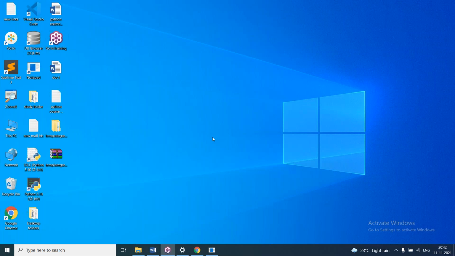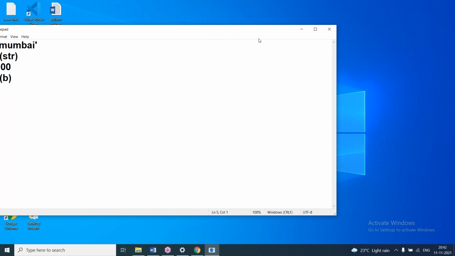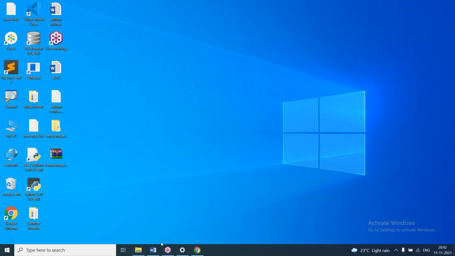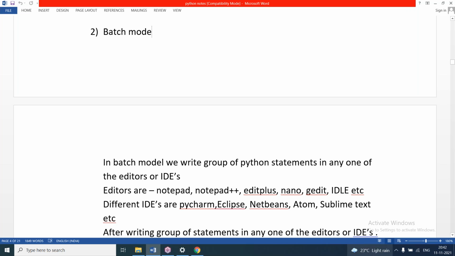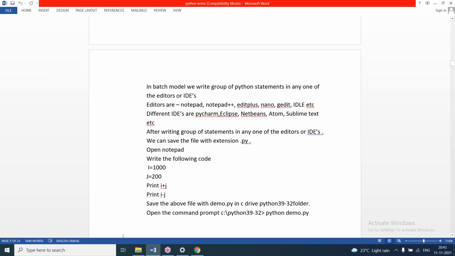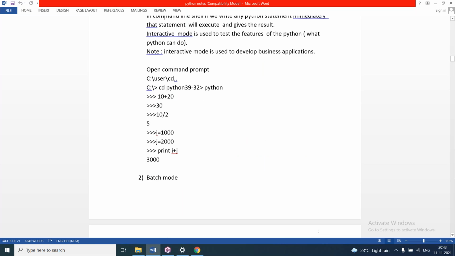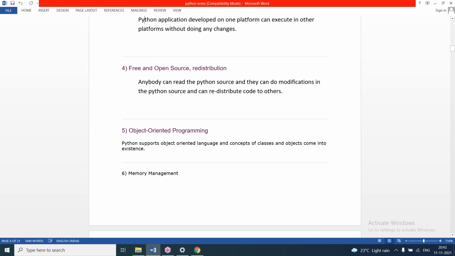So here, students, this is about Python software installation, then interactive mode, batch mode, all these we have discussed. And now here still time is there. So we'll discuss what are the applications we can develop using Python. And tomorrow we'll discuss about Python keywords, then data types. We'll see examples of all the fundamental or basic data types in tomorrow's session. So now we'll discuss what are the applications we can develop using Python.